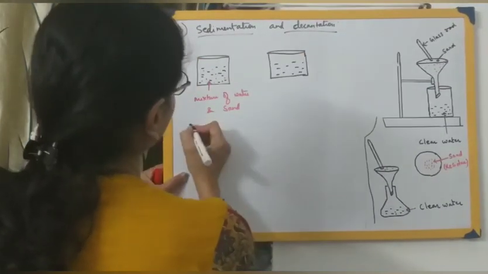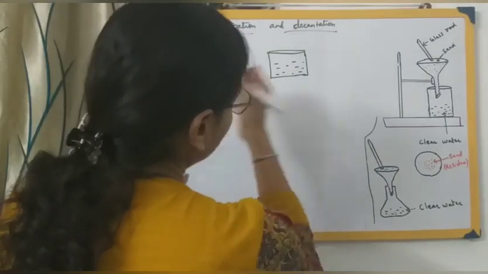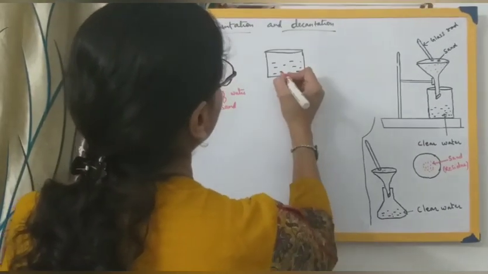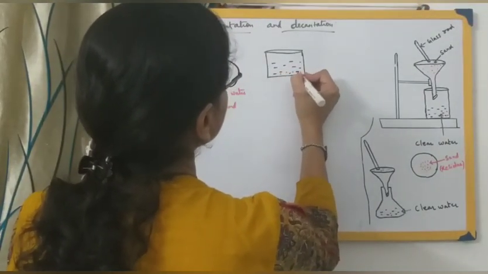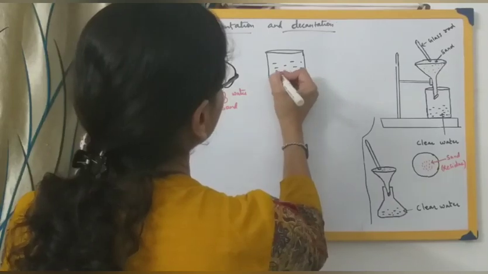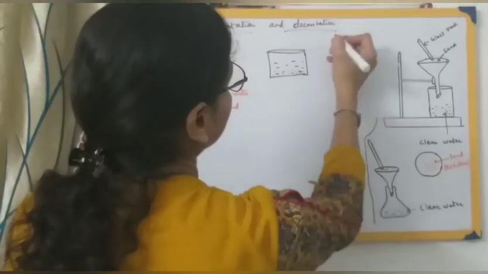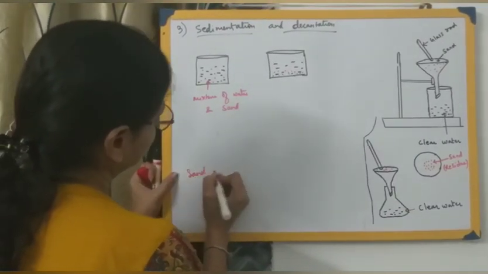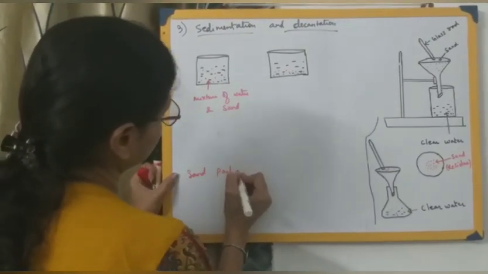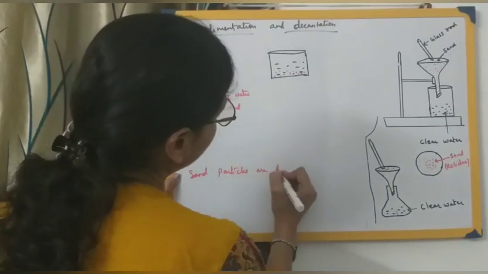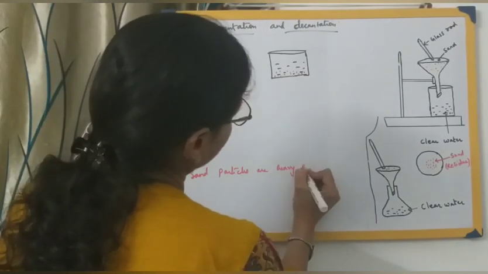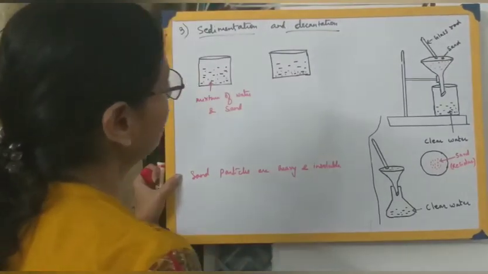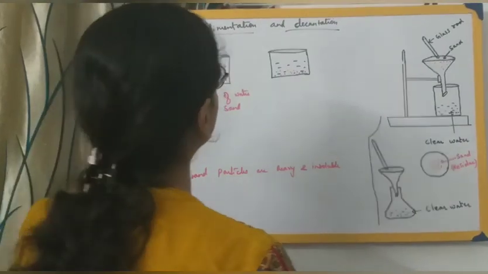So this is the beginning, and you are allowing it to settle down, that is, you leave it undisturbed for some time. These particles of sand are going to settle down. Why will they settle down? Because they are heavy. Sand particles are heavy and insoluble. Being heavy and insoluble, they are going to settle down at the bottom.